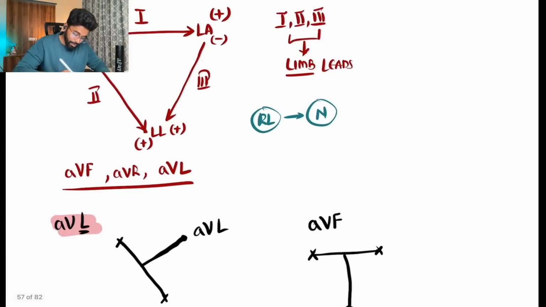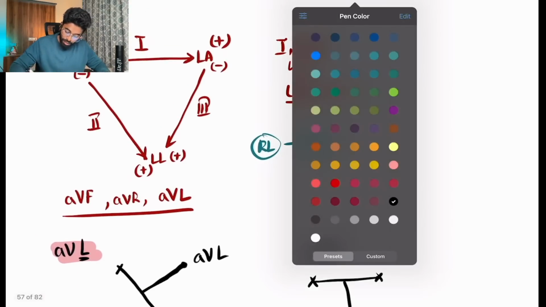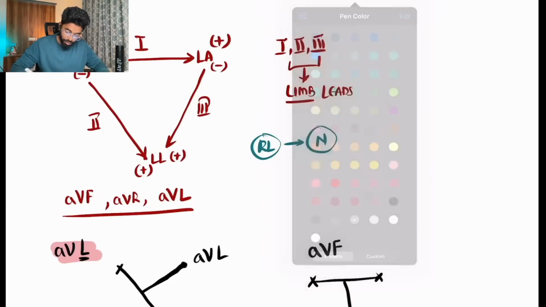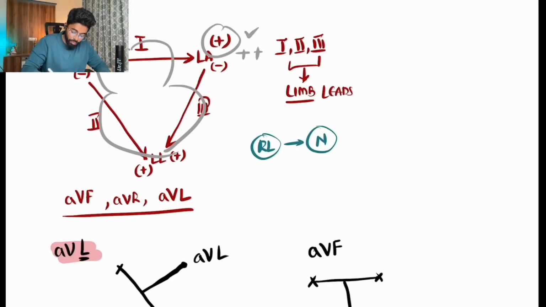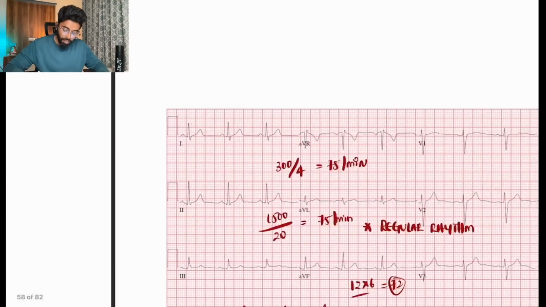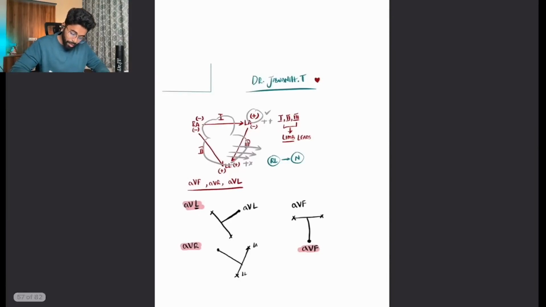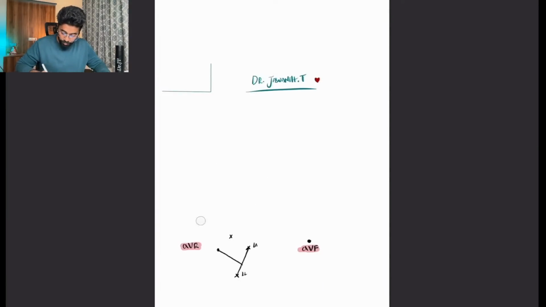Then you can clearly see in the previous slide, I have said that the heart placement is this way. If you could clearly see, the positive electrode that I talked about is this one, and this one, and the current is moving this way. Just a small recap, and we'll be talking about the chest leads now.